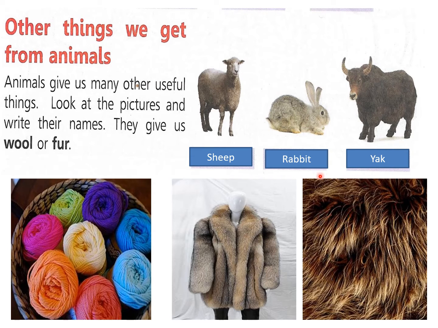Okay, so these are the things which we get from these. See, this is wool, and fur of these animals is used. Yak and rabbit is used to make this kind of woolen clothes or furry clothes for winters. Okay, so this is the fur you can see, which is made from their skin after they are dead.